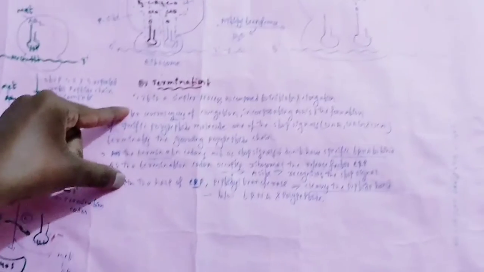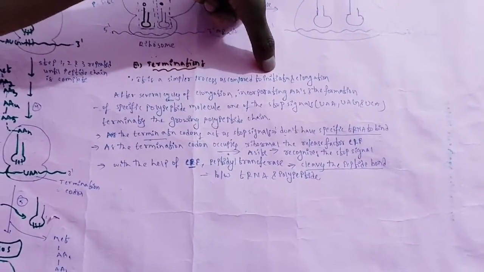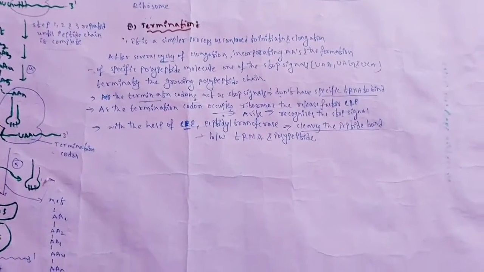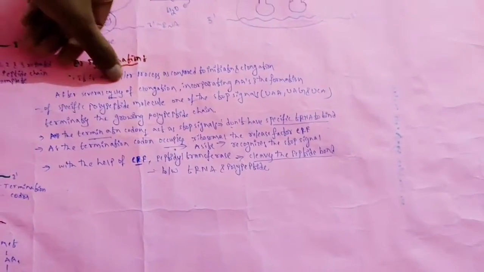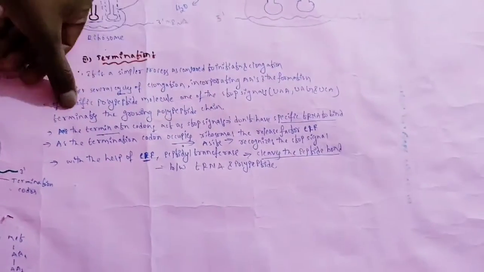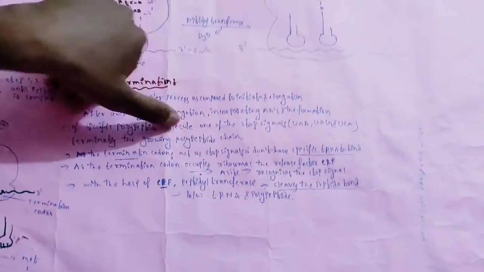Here I have given some matter related to termination. It is a simpler process compared to initiation and elongation, just a one-step reaction. After several cycles of elongation, incorporating amino acids and forming a specific polypeptide molecule, one of the stop signals, UAA, UAG and UCA, terminates the growing polypeptide chain.